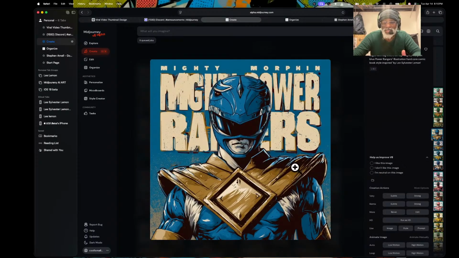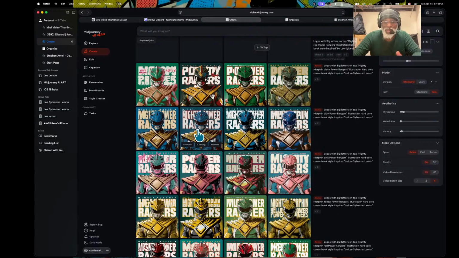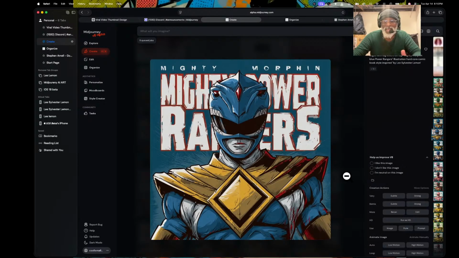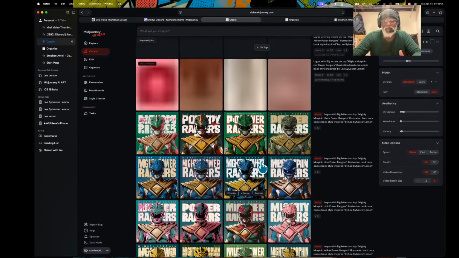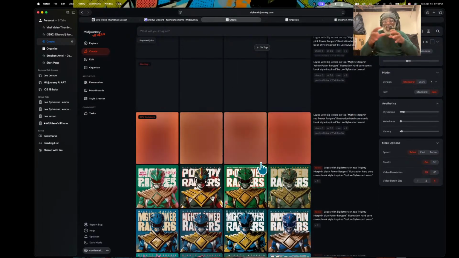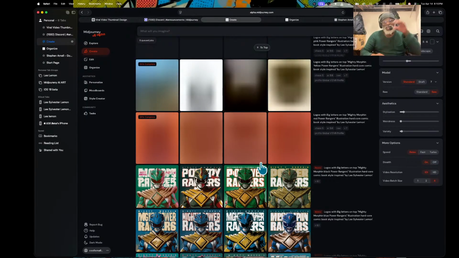I do like this right here. I can't make the Blue Ranger like this, but you can see what I could say right here. So this is how you could test out Midjourney on what is the squint and what is the boundary.